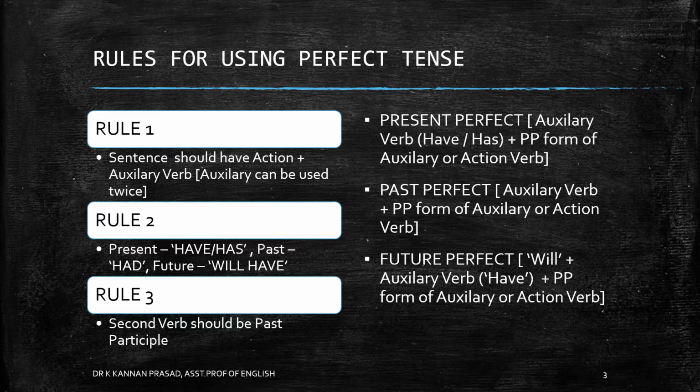So it is will plus have, right? So the first auxiliary verb is always have, has or had, depending upon the tense you use. If it is present tense, once again let me remind you, you use have or has. If you use past tense, it is had. If it is future tense, you say will have. So will plus have plus past participle of auxiliary verb or action verb. Follow these rules, internalize them, and it would mean you have perfected the perfect tense.